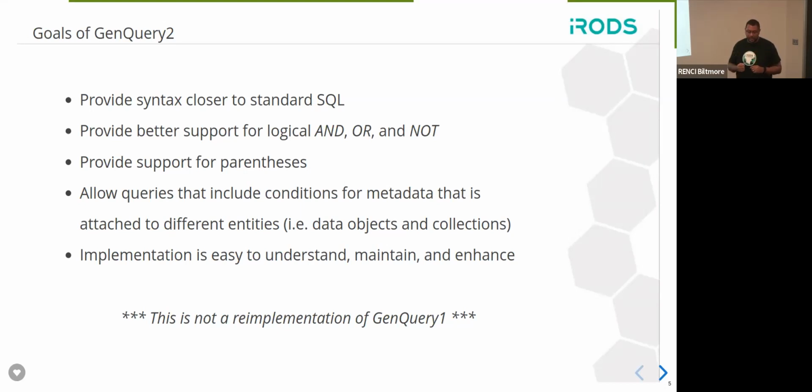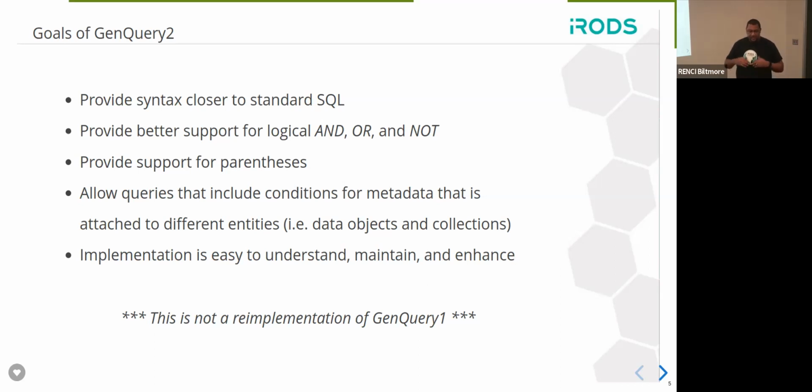so that users can construct more complicated queries. Another thing that we're setting out to do is to allow people to provide mixed metadata-based queries. One of the limitations with GenQuery1 was that you were not allowed to query metadata for data objects, collections, resources, users in one query. You had to do this separately. And so one of the goals with GenQuery2 is to lift that restriction and allow you to do this, because if you can write SQL, then you can do this exact thing.